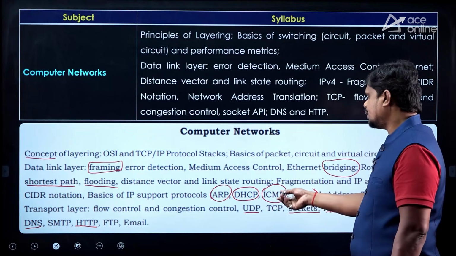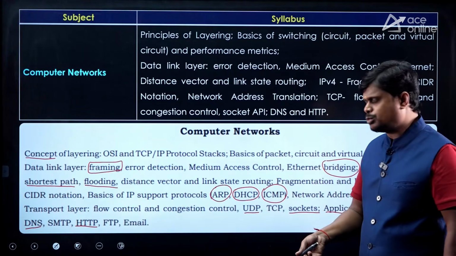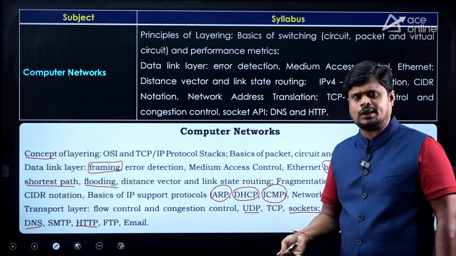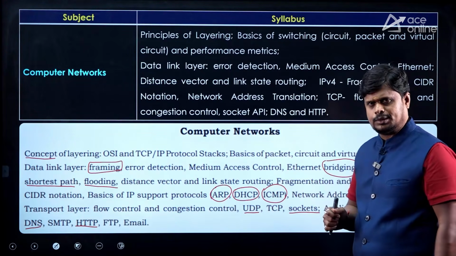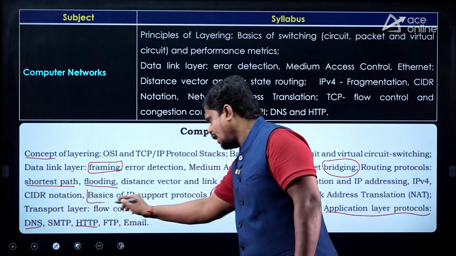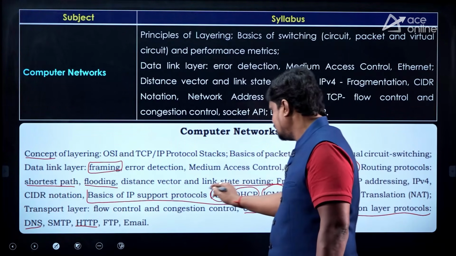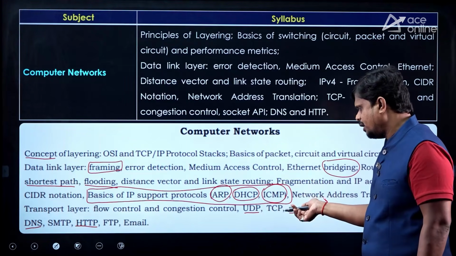But how can it do that? When we associate this ICMP with the IP, then IP can do it. Which means, if you want to understand how IP can handle error control, you should compulsorily be aware of this ICMP. Okay, so the line is being removed, but these are going to play a vital role in understanding of IP